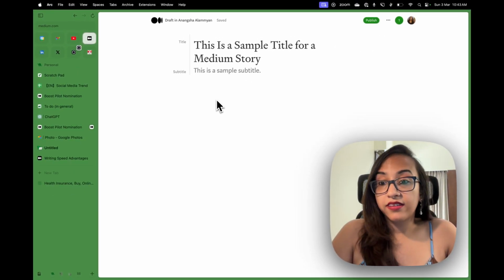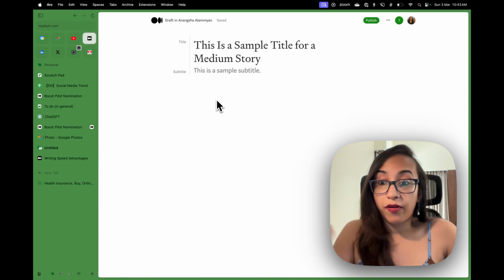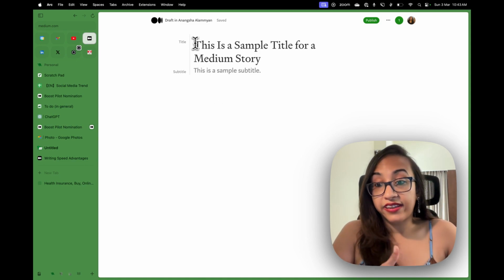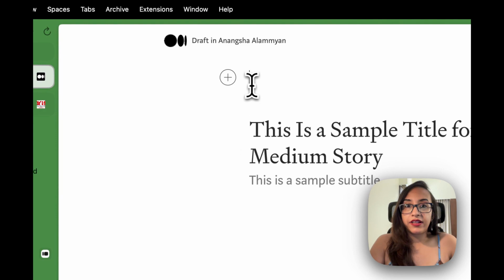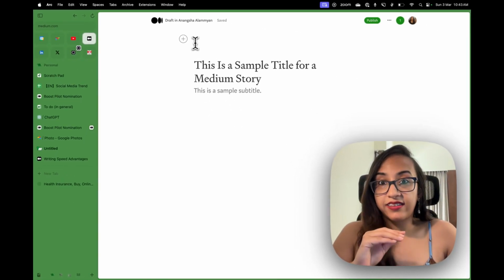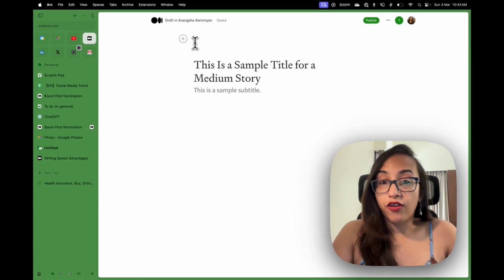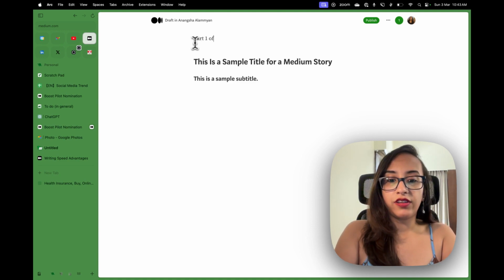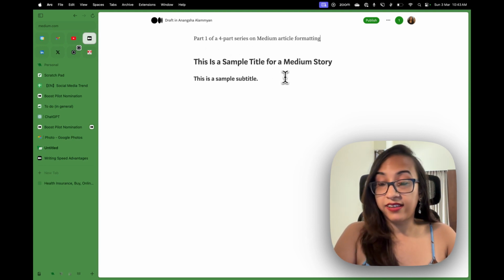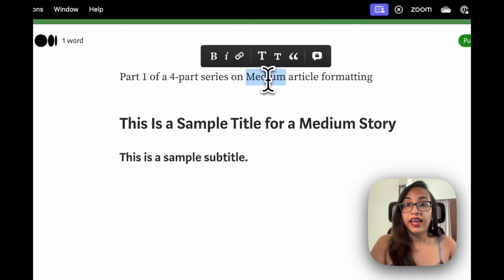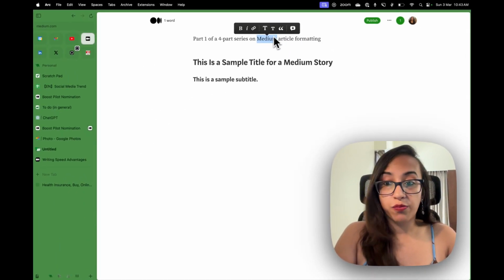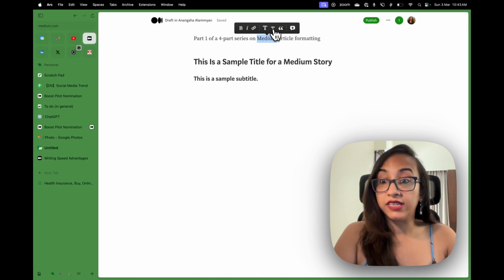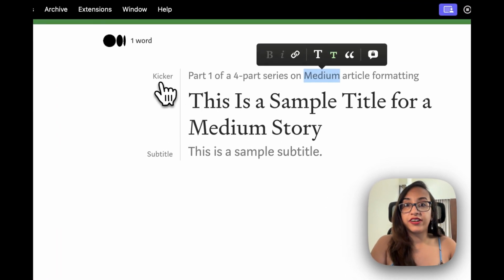Kicker basically means a few words that you want to add at the top of your title. This is mostly used to categorize your stories. For example, you want to add a kicker here that says this is part 1 of a series of stories that you're writing about. So let's write it here, part 1 of a 4-part series. I have written the text. Now let's click on it again. And as you can see, the same options pop up. We are going to select this smaller t option again, and this will convert it to a kicker.